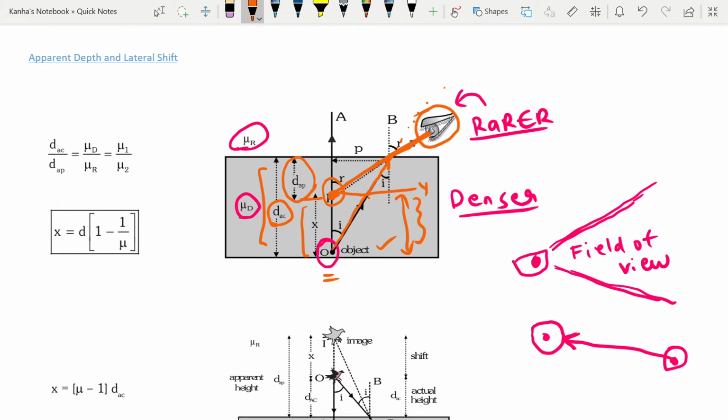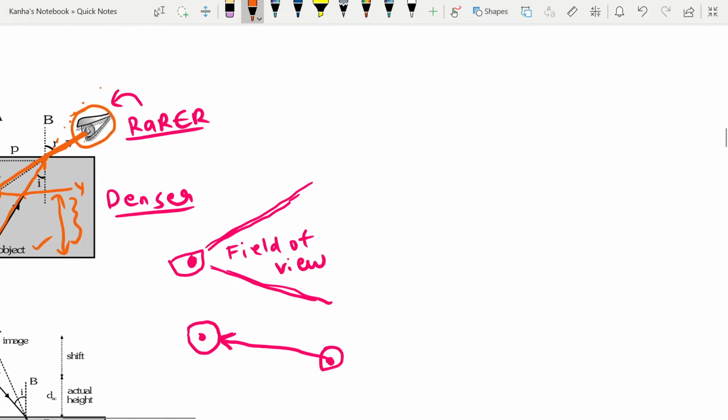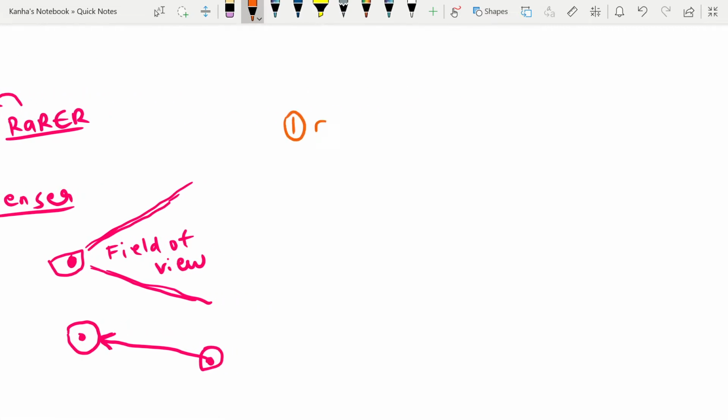So I can represent this by equations, and we'll look at some examples on how these work. My DAC by DAP, which is the D of actual, I'll just write these down for you to remember. So DAC is equal to the actual depth of the object.